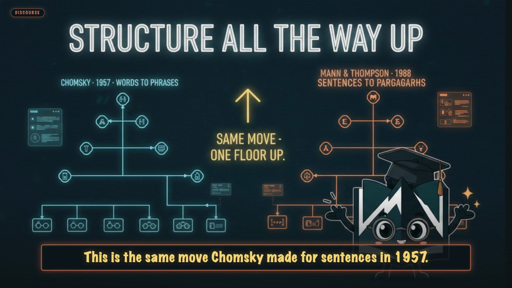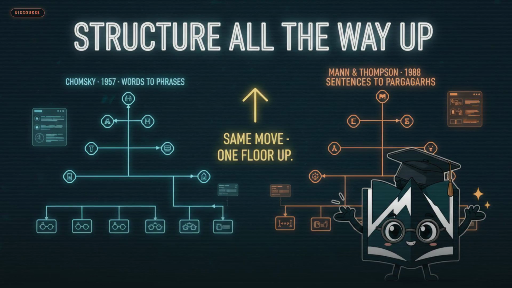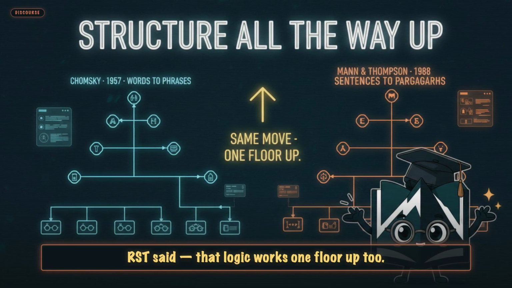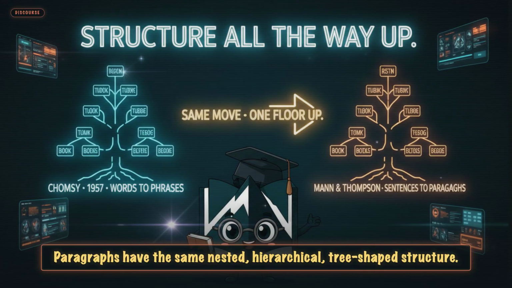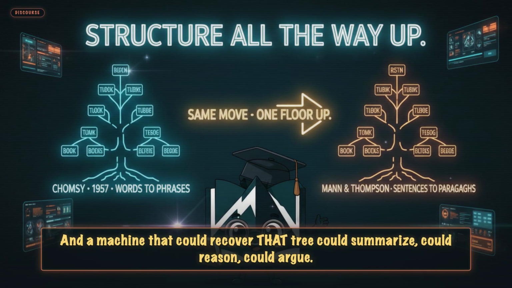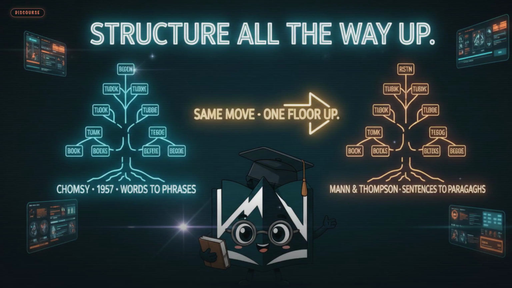This is the same move Chomsky made for sentences in 1957. Draw the structure, get the tree right. Everything else follows. RST said, that logic works one floor up too. Paragraphs have the same nested, hierarchical tree-shaped structure, and a machine that could recover that tree could summarize, could reason, could argue. That was the pitch.